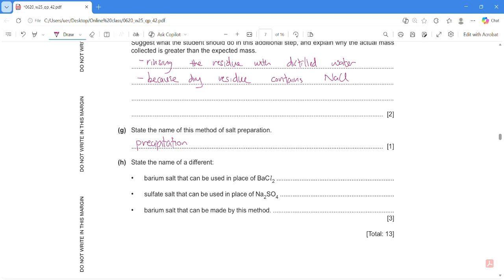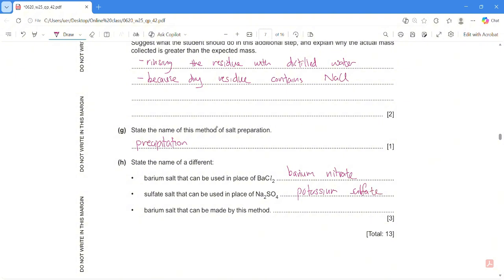What barium salt is 100% soluble? It's always your nitrate. So first one I use barium nitrate, 100% guaranteed soluble. Next one, a sulfate salt that can be used in place of Na2SO4. Another sulfate salt which is 100% soluble can be potassium sulfate.